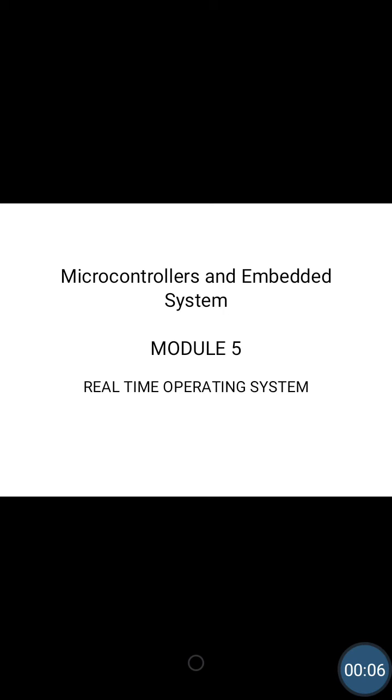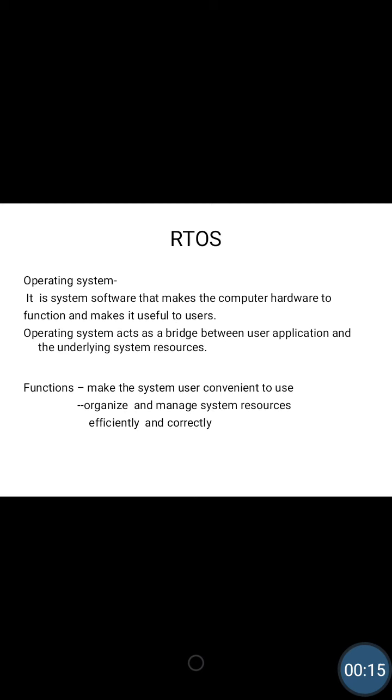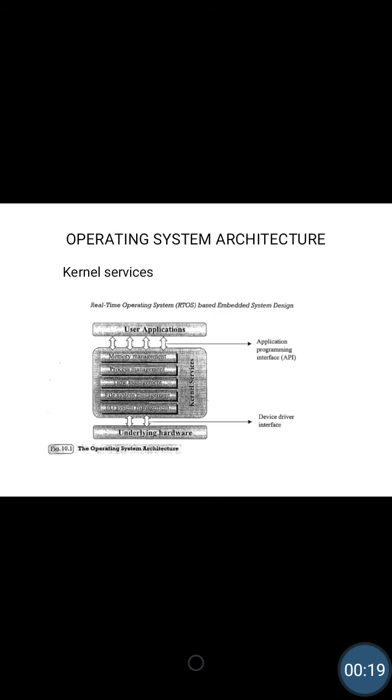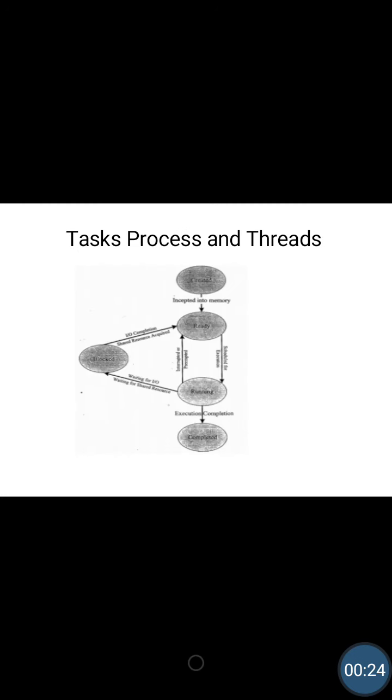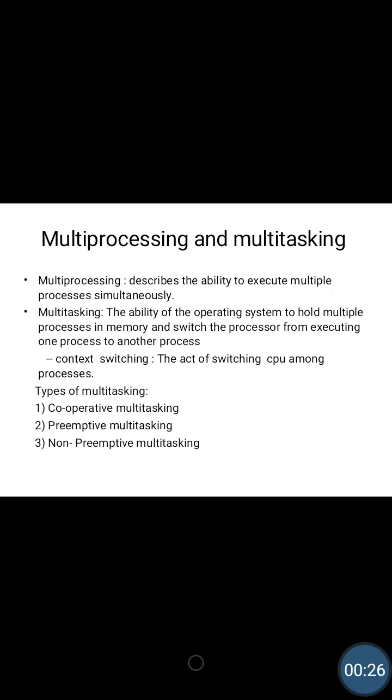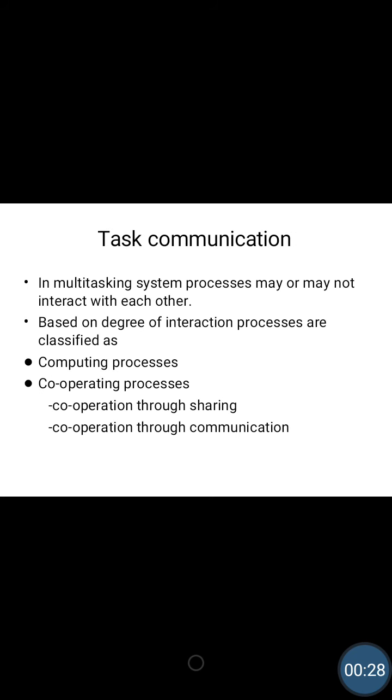We were discussing module 5. In the previous video, we looked at multitasking and multiprocessing. In multitasking, many processes run parallelly and each process may or may not interact. You can see here many processes which may interact or may not interact with one another.